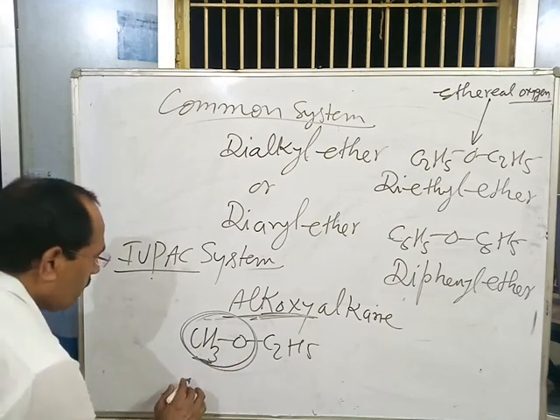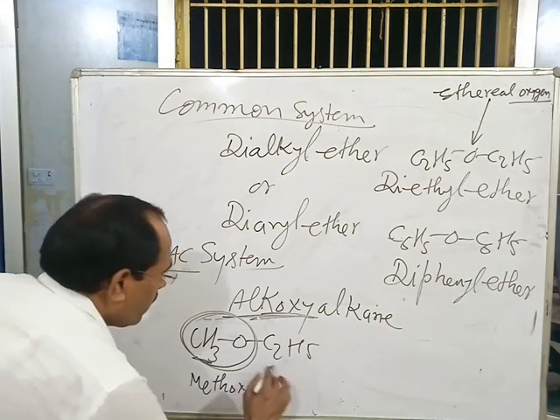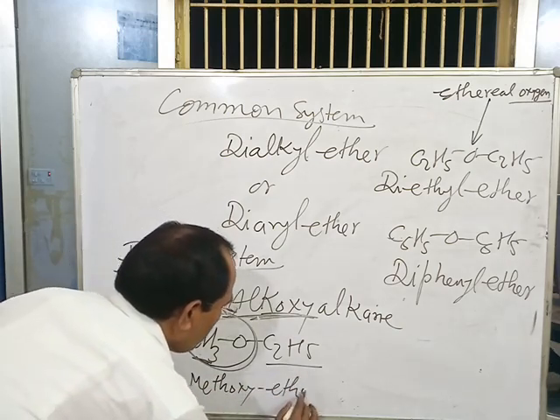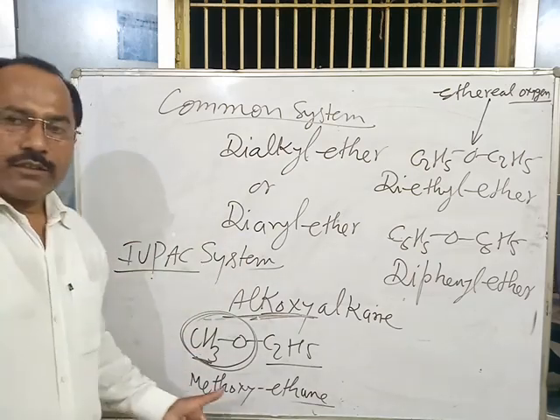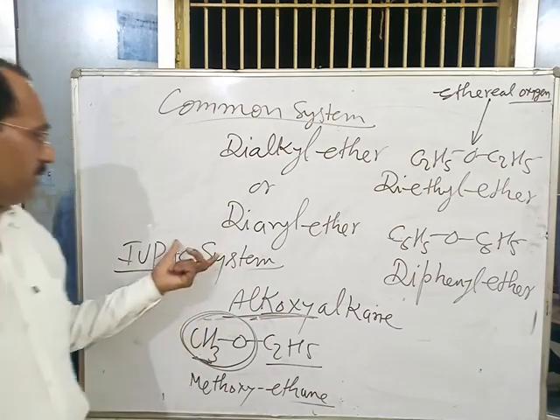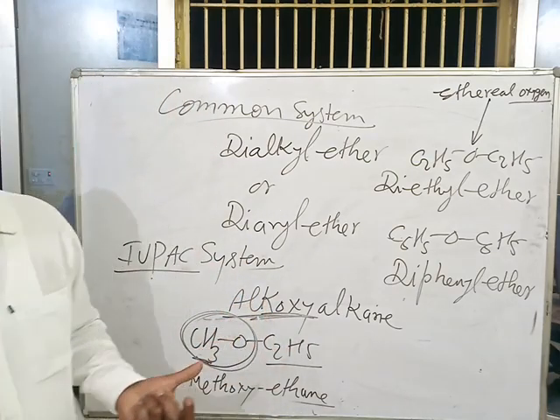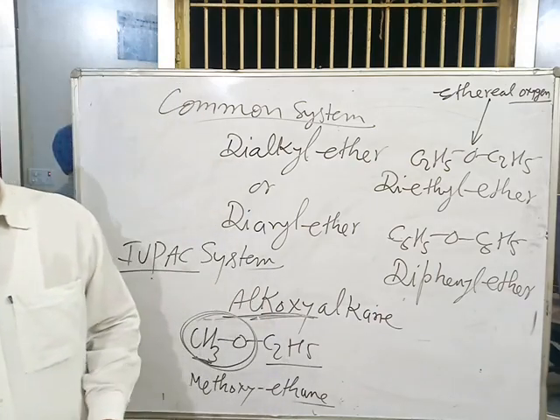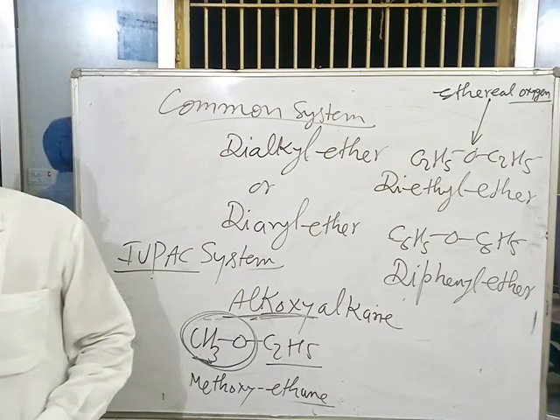This is called methoxy, and the rest is ethane. Methoxy ethane. Likewise, you can write the IUPAC name and common name of different aliphatic and aromatic ethers. This is all about the introduction of alcohols, phenols and ethers. Thank you.